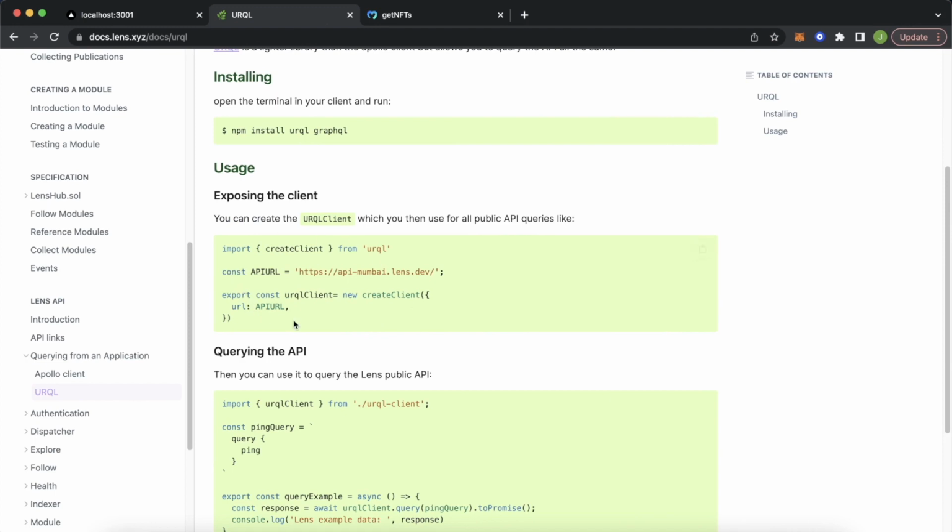So essentially what this is, we're going to make a backend endpoint that creates a GraphQL client for us to query all the public API endpoints at this URL. This is of course for the Mumbai testnet, but we'll be using the Polygon mainnet.